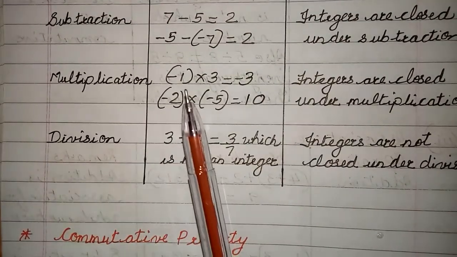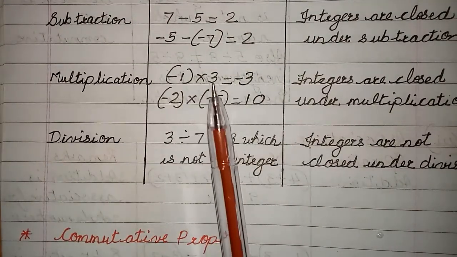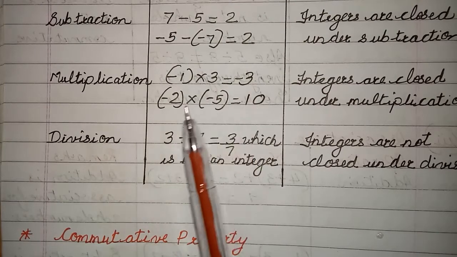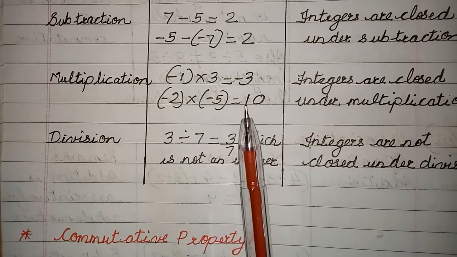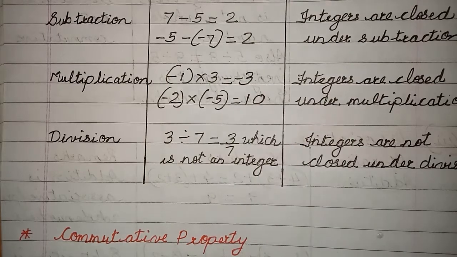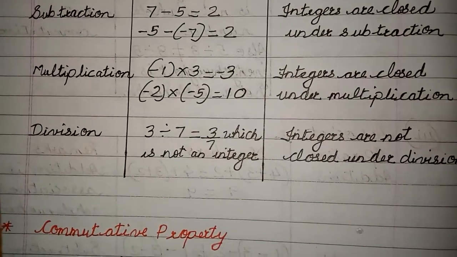Same way multiplication. I have taken 2. One is minus 1 and 3. I got the multiplication minus 3. I took minus 2 and minus 5. Answer is 10. So both the answers are integers. So integers are closed under multiplication.